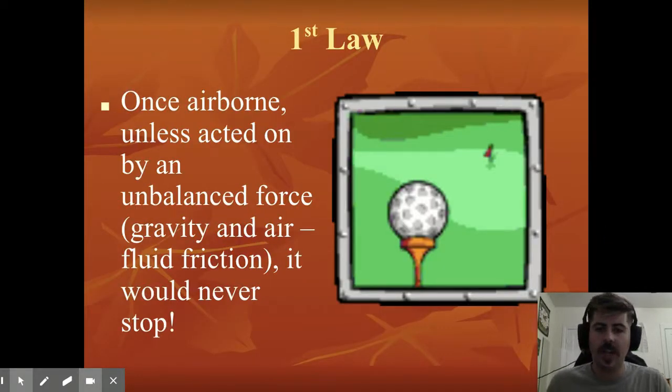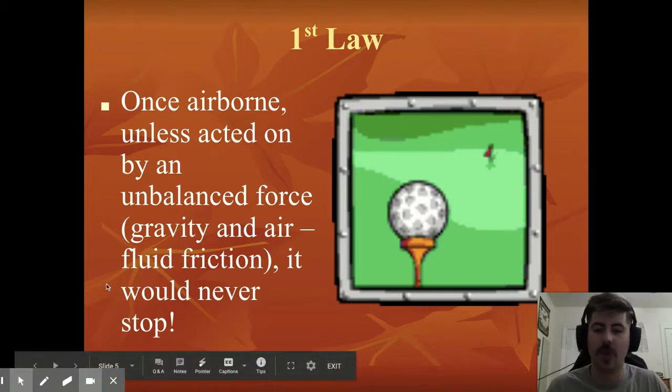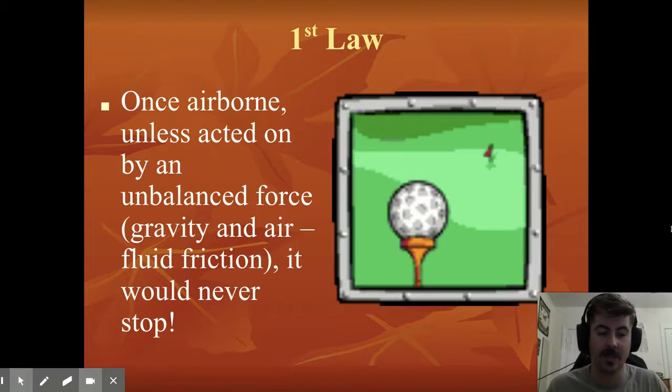So if we were looking at, let's say, a golf ball, for instance, once that golf ball is airborne, unless some kind of unbalanced force is acting on it, let's call it gravity or air resistance, anything like that, if those things weren't acting on that ball, it's going to go on forever. There's nothing stopping it, right? Because of inertia. It doesn't want to stop. An object in motion wants to stay in motion. But because we have things like gravity and air resistance, it does end up stopping.